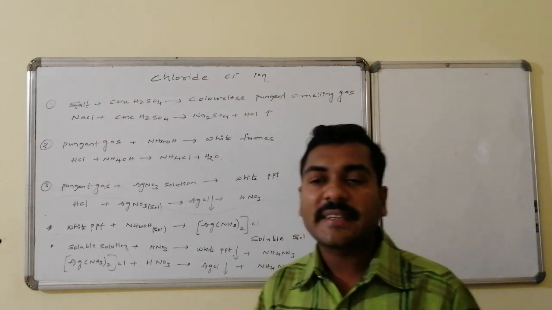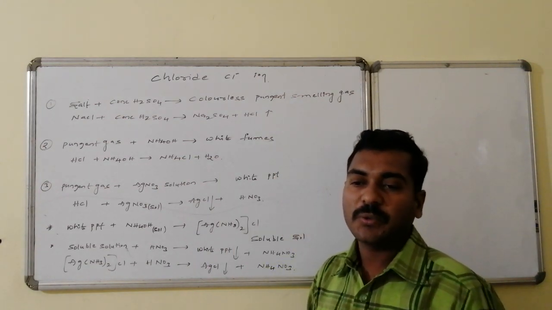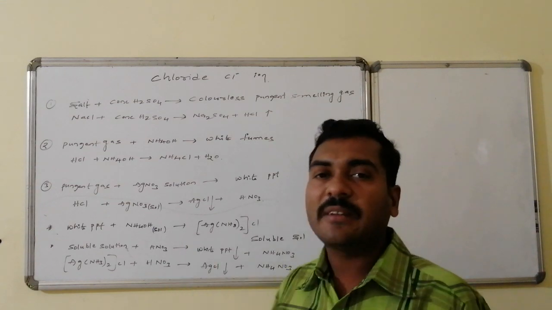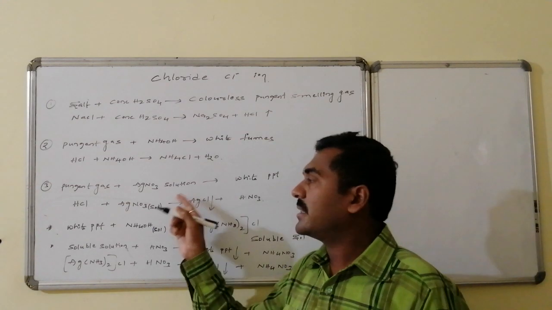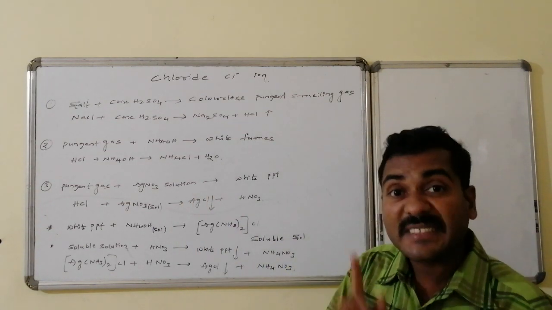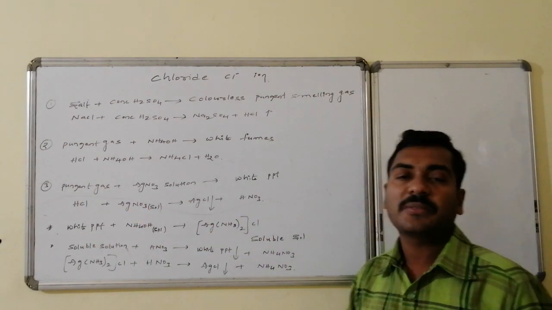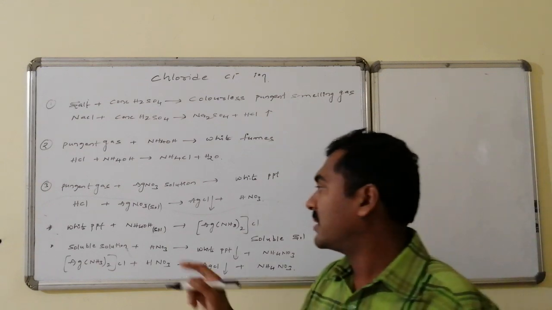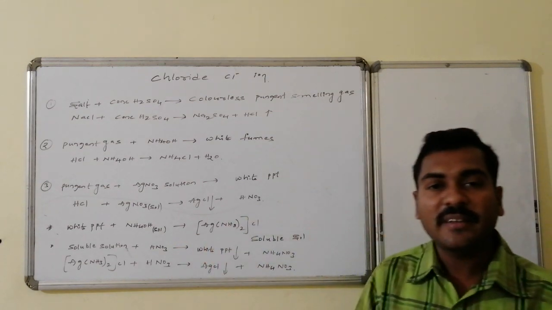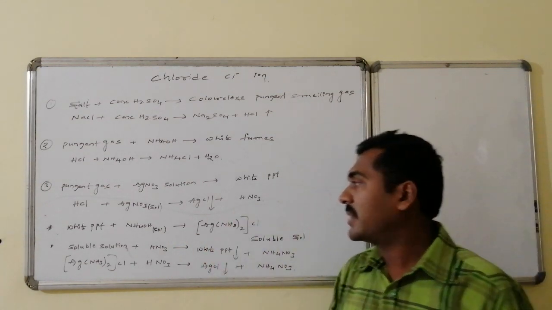Whereas if the pungent gas coming out of the test tube is passed through silver nitrate solution, it leads to the formation of a white colored precipitate. That precipitate is silver chloride. The HCl gas passed through aqueous silver nitrate solution leads to the formation of a white PPT. The white PPT is silver chloride.